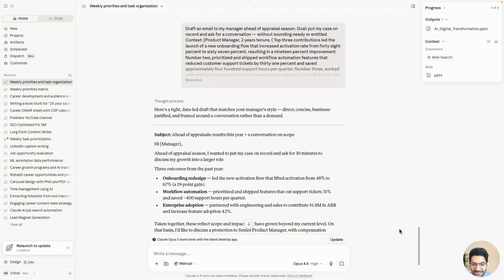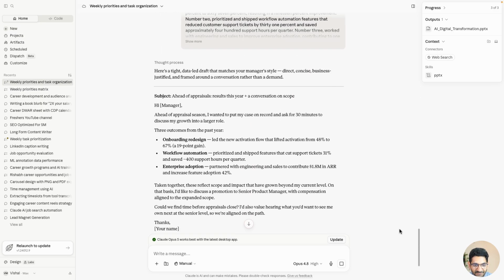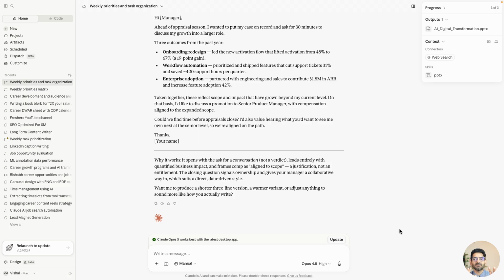Okay, so it is ready in less than 2 minutes. This is a very crisp and short email, because you don't need to type a long email, and then of course you can converse more and make it even better.